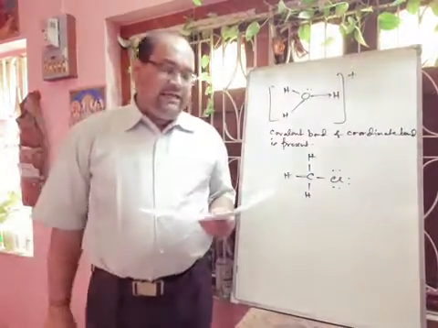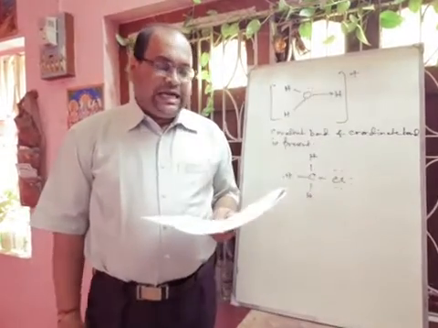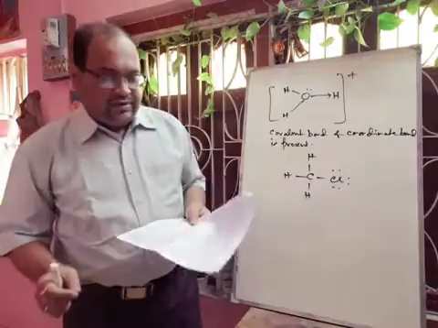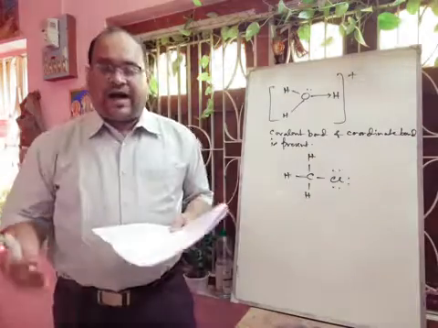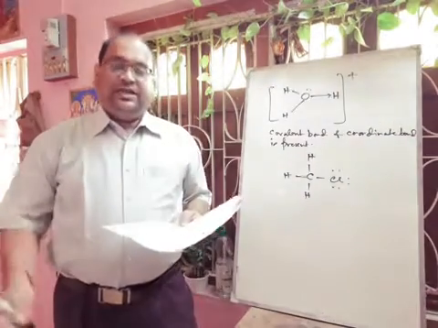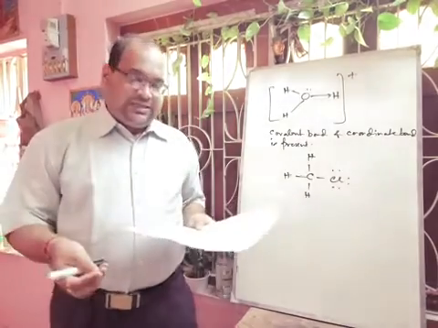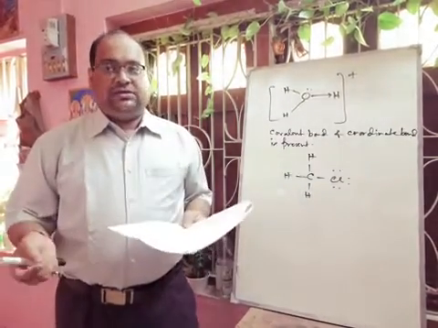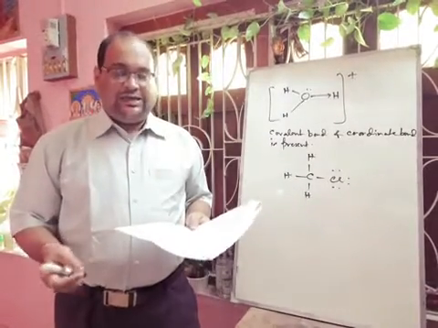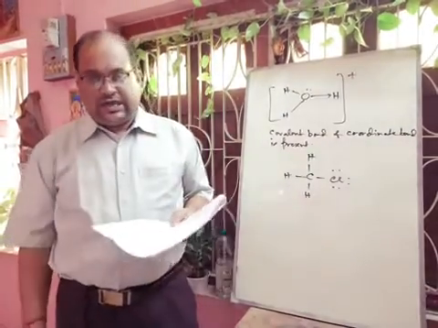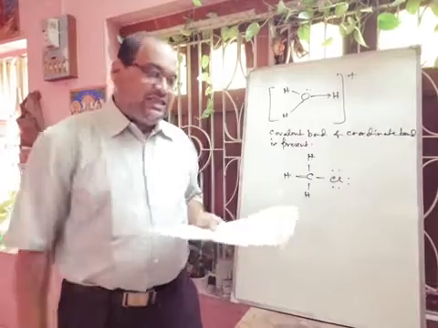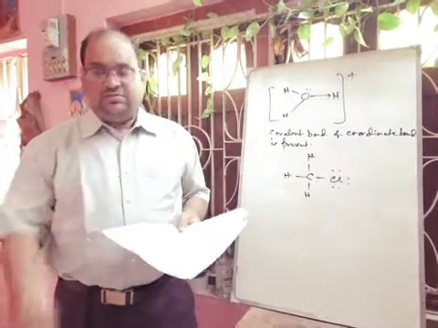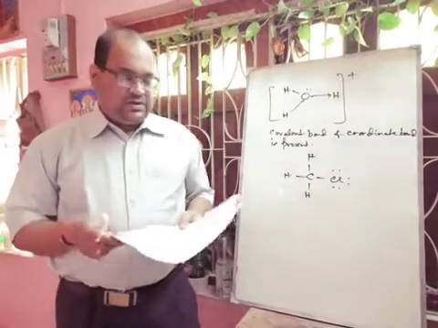Next, what is the basic difference between concentrated and dilute acid? An acid is called concentrated when there is a high percentage of hydronium ion in aqueous solution. If there is a low percentage of hydronium ion, then it is called dilute. Whenever you add concentrated acid to water, we can prepare a dilute acid solution. So in a concentrated acid solution there will be a higher concentration of hydronium ion, and in a dilute solution there will be a lower concentration of hydronium ion.